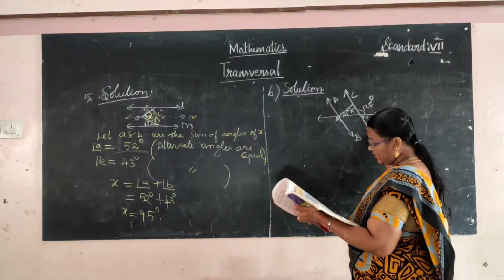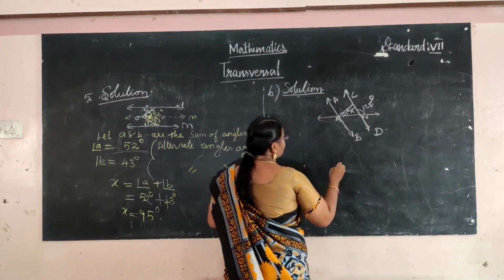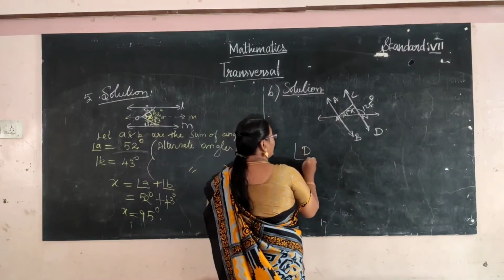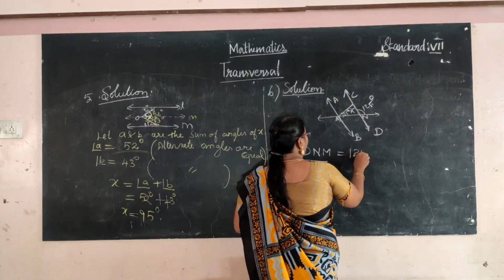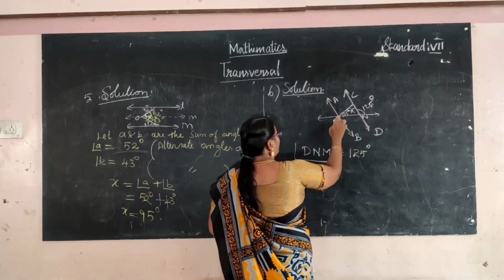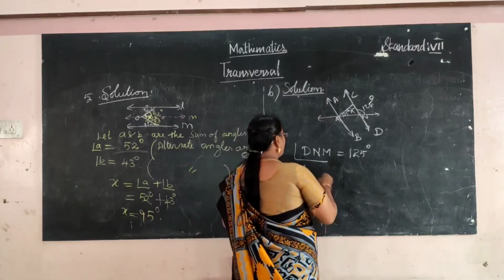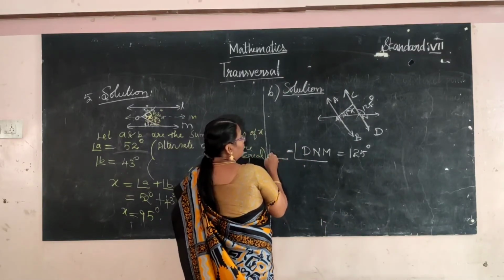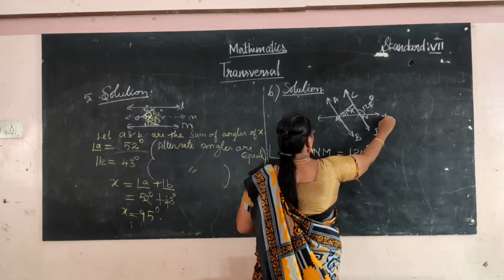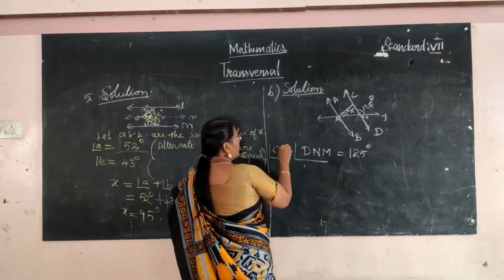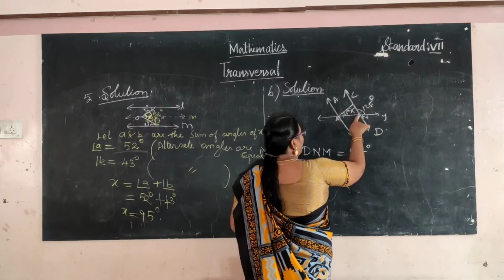Opposite angles. Here D is given, is it? So angle DNM is equal to 125 degree. What is the relation? Vertically opposite angles are equal. Angle CNY, we have considered that as Y. So CNY is 125.